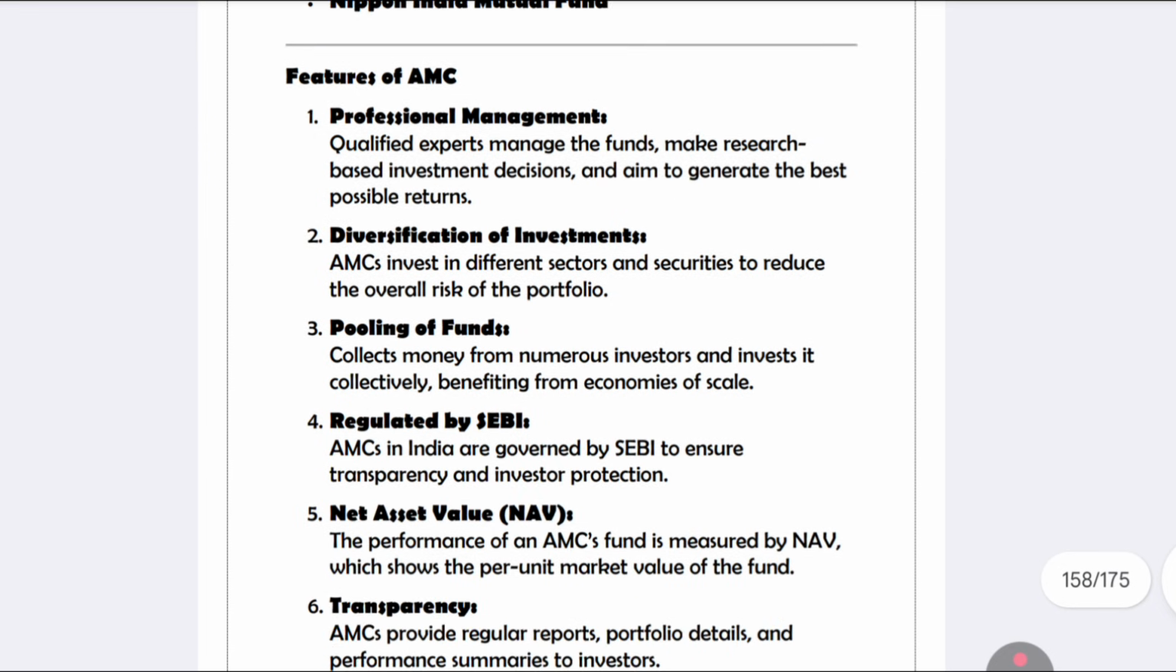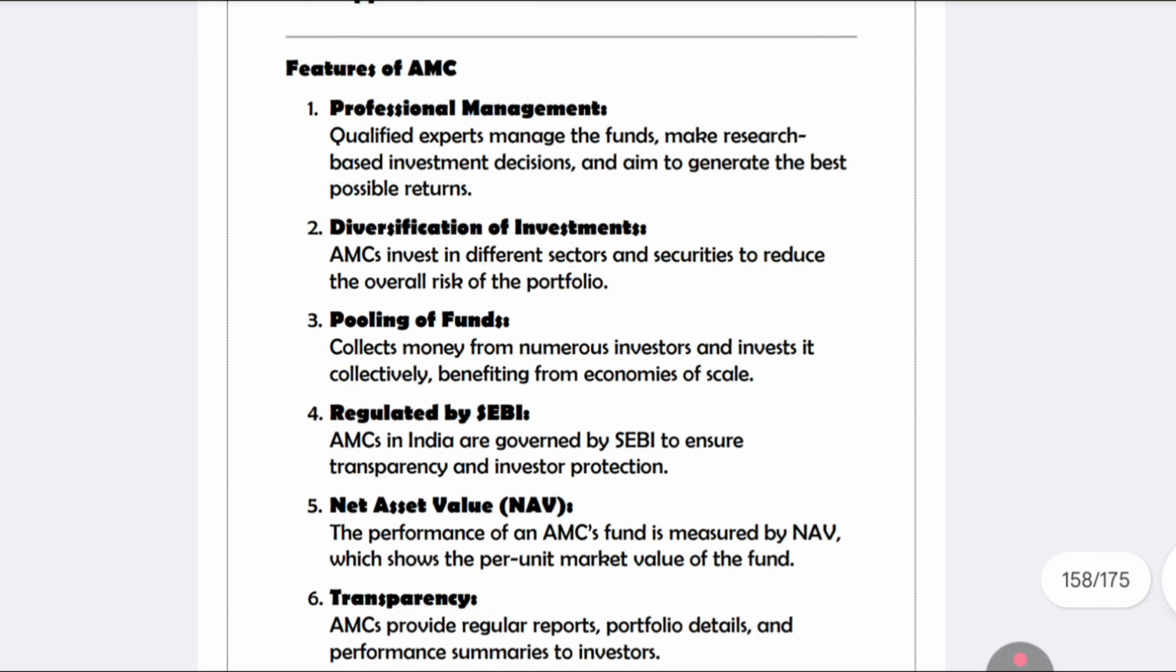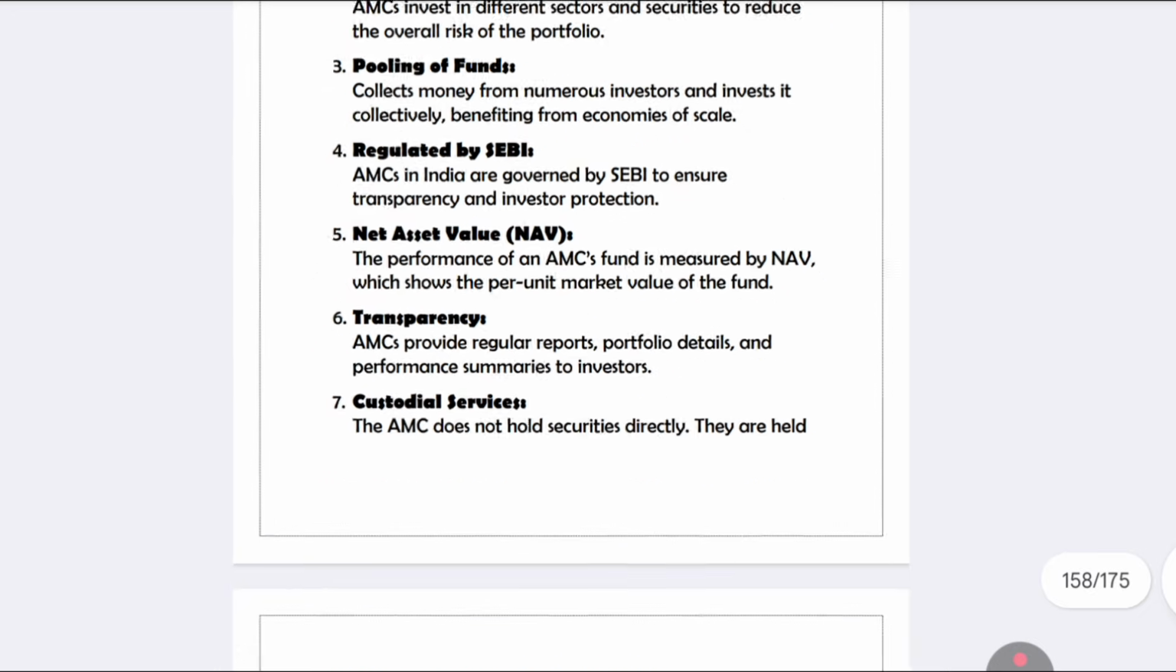So what are the features? The first one is net asset value. Net asset value clarifies the real asset value. It shows the per unit market value of the fund, how much it is worth in the market. Next, professional management, which aims to give the best possible returns. Diversification of investments reduces the overall risk of the portfolio. Transparency will also be there, like that.